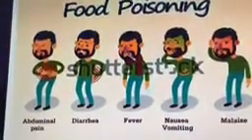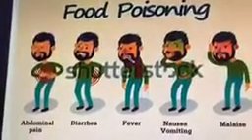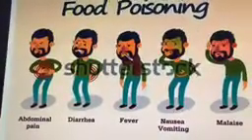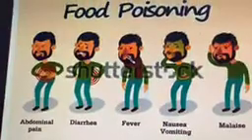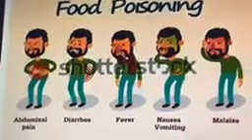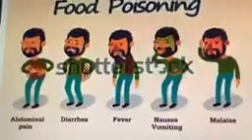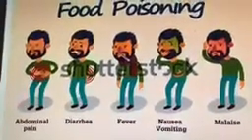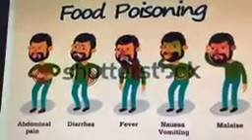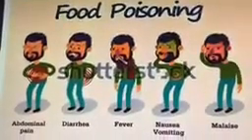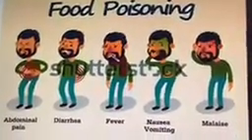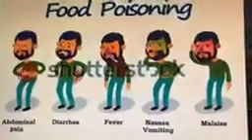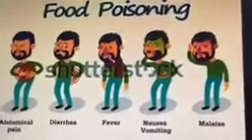If your hands are not clean, or the container in which you store the food is not clean, or certain flies, cockroaches, insects enter your food when it is not covered, they will carry these disease causing microorganisms into your food, and when you consume that food, you will suffer from food poisoning.